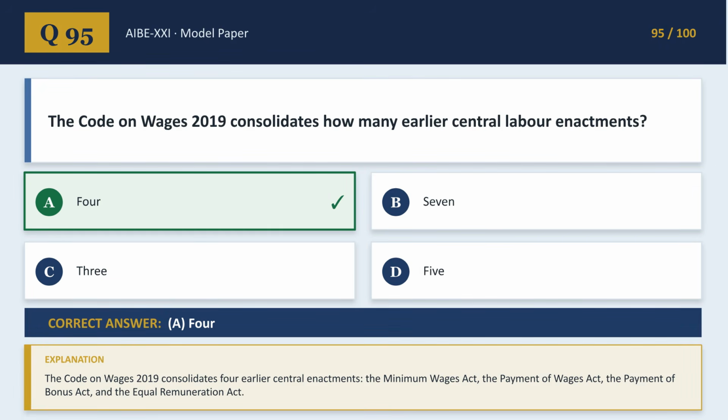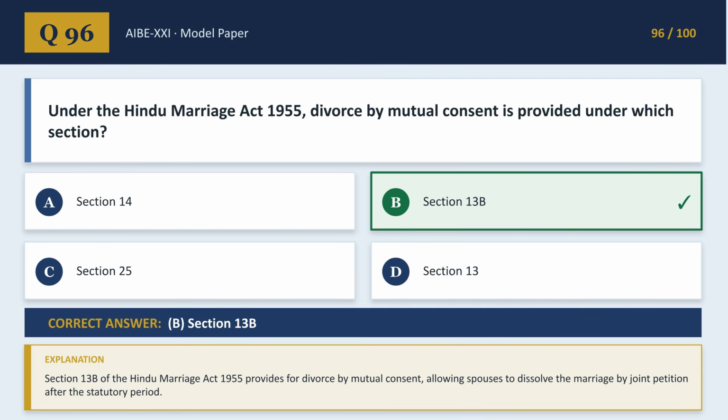The Code on Wages 2019 consolidates 4 earlier central enactments, including the Minimum Wages Act and the Payment of Wages Act. Divorce by mutual consent under the Hindu Marriage Act 1955 is provided for in Section 13B, allowing spouses to file a joint petition after the statutory period.